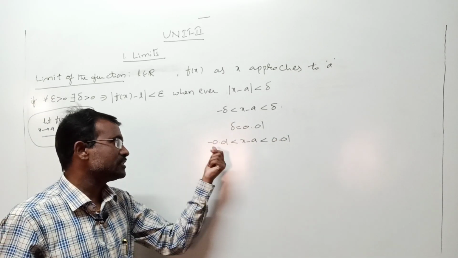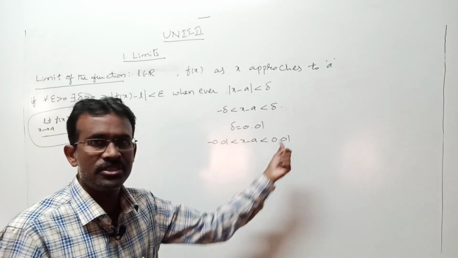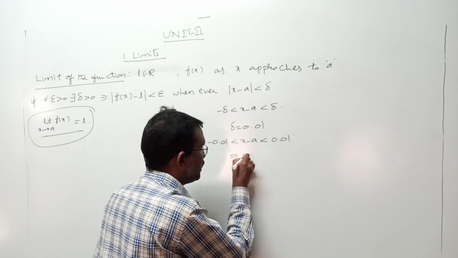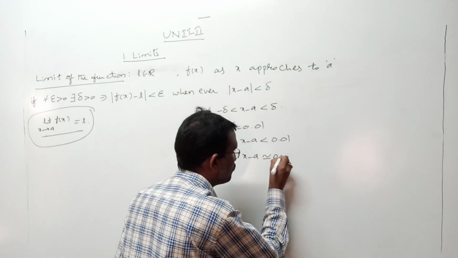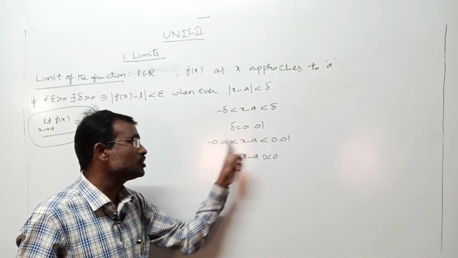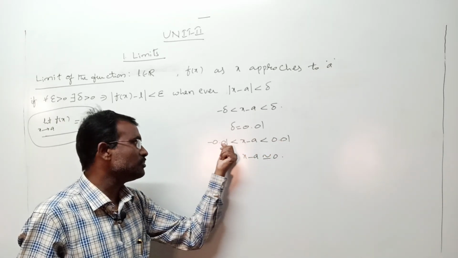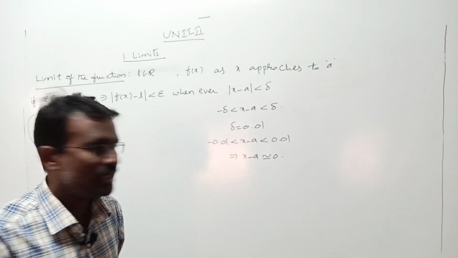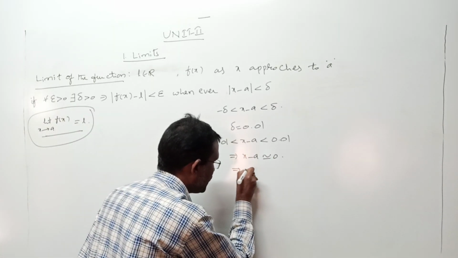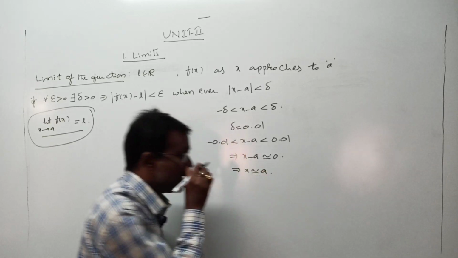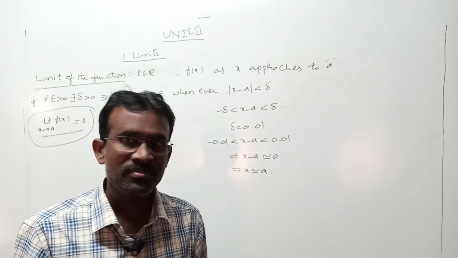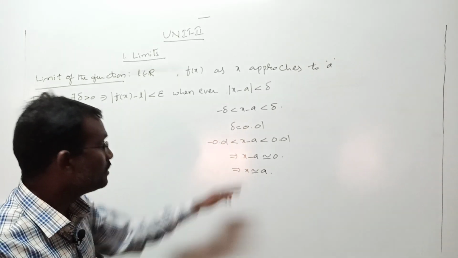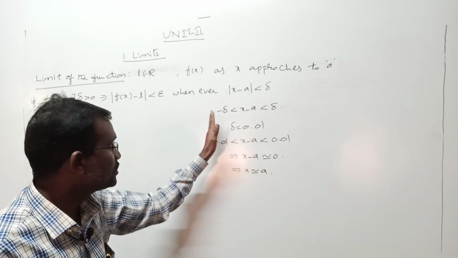Now x minus a lies between minus 0.01 and plus 0.01. What is the actual logical meaning? Here x minus a is approximately equal to 0, because 0 lies between these two nearby numbers. Whenever it lies between these two, x minus a should be approximately equal to 0. Otherwise, you can write x is approximately equal to a. You can take it as x tends to a. x approximately equal to a and x tends to a are one and the same. This is the meaning of this condition. Keep this result aside.